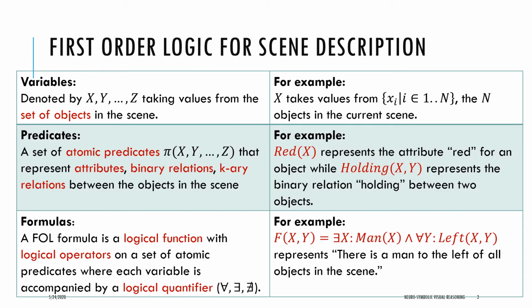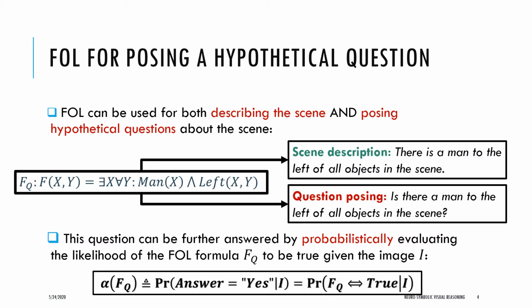Given a visual scene over an object, we can describe it with quantified first-order logic formulas, where the uppercase variables refer to objects and predicates indicate object names, attributes, and relations. For example, the formula in this slide states that there's a man to the left of all objects in the scene. Interestingly, we can also use first-order logic to ask questions about the scene. For example, the same formula can encode the question, is there a man to the left of all objects in the scene? Then answering this question is probabilistically equivalent to computing the likelihood of the corresponding formula to be true.